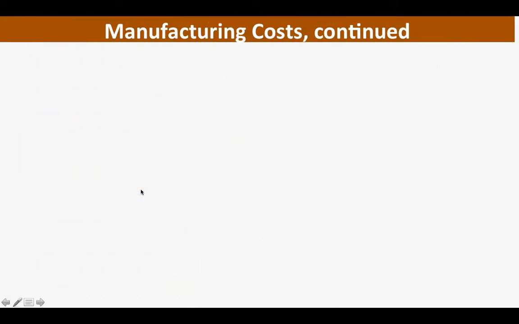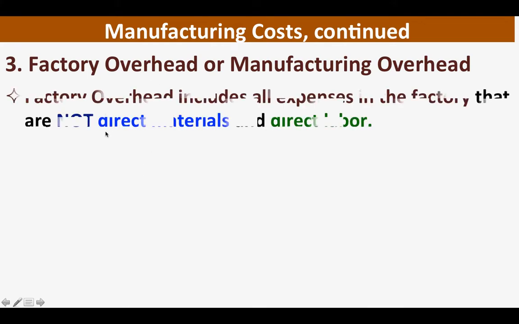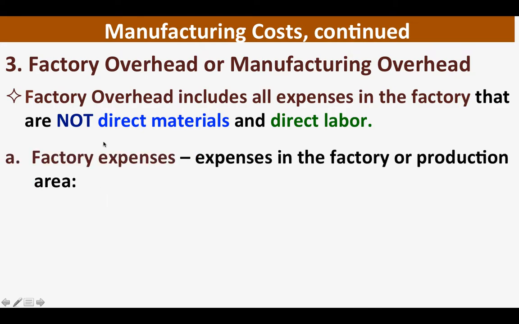Okay, the third one is factory overhead or manufacturing overhead. So, factory overhead includes all expenses in the factory that are not direct materials and direct labor. So, yung factory overhead natin, lahat na ng expenses, basta hindi siya direct materials, hindi siya direct labor, factory overhead na siya. So, ang kasama dyan will be the factory expenses, mga expenses in the factory or production area.